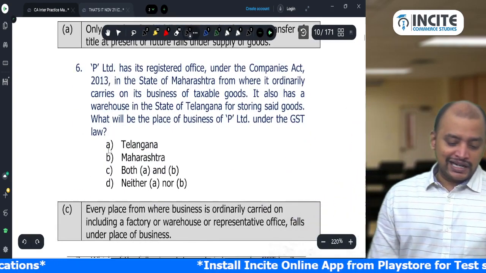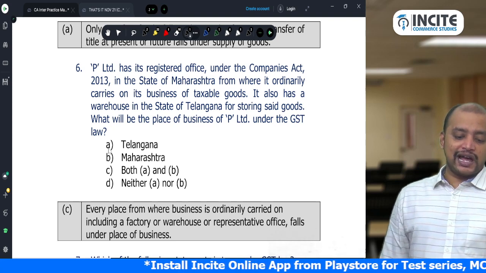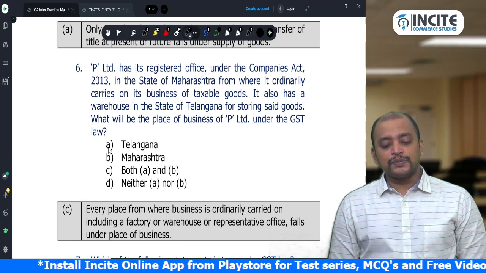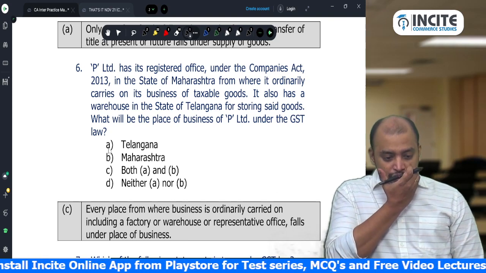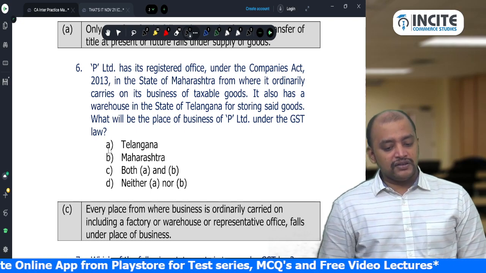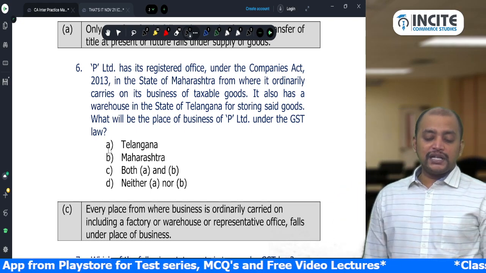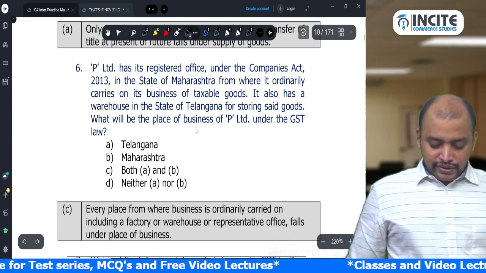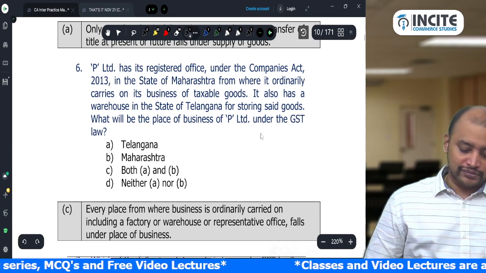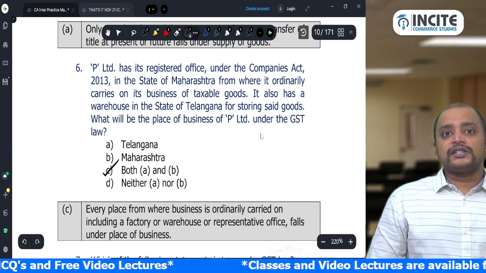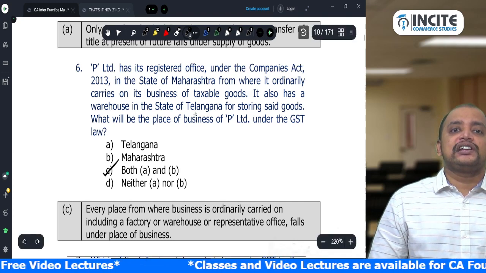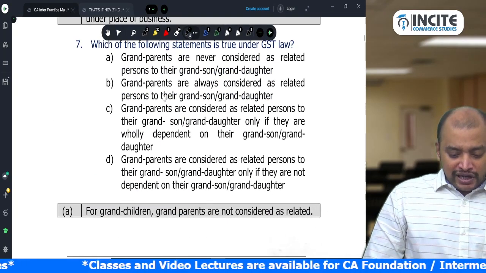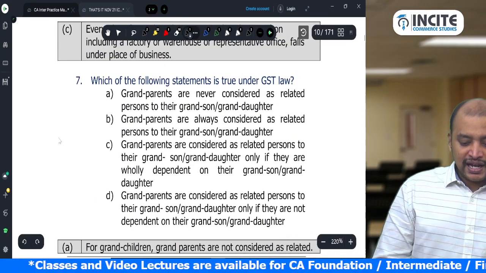Then P Limited has its registered office under the Companies Act in the state of Maharashtra, from where it originally carries on its business of taxable goods. It also has a warehouse in the state of Telangana for storing the said goods. What will be the place of business of P Limited under GST law? So, Telangana, Maharashtra, both A and B. Because when they have a place of business in two states, they need to get registered in all the states mandatorily.